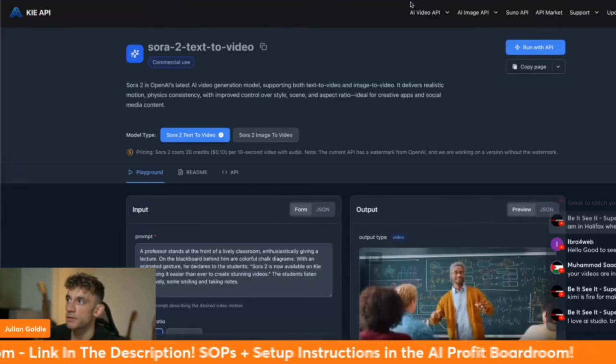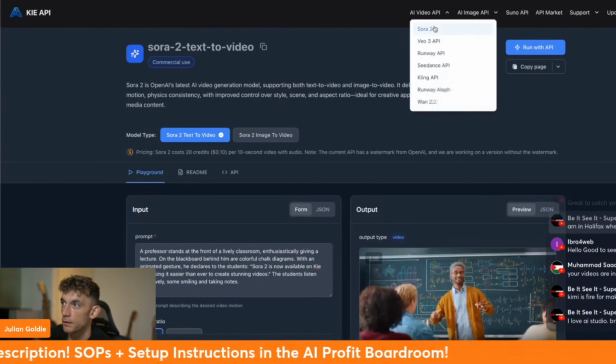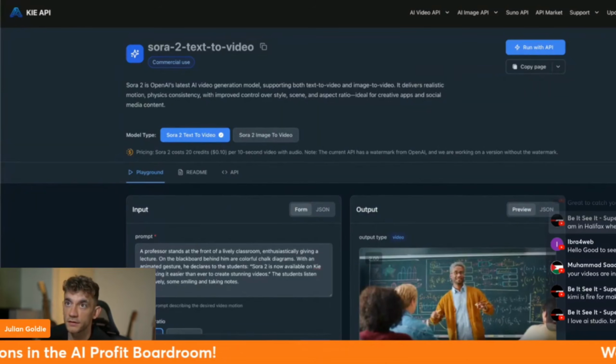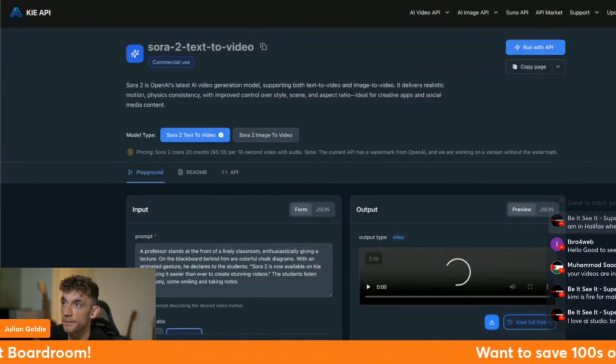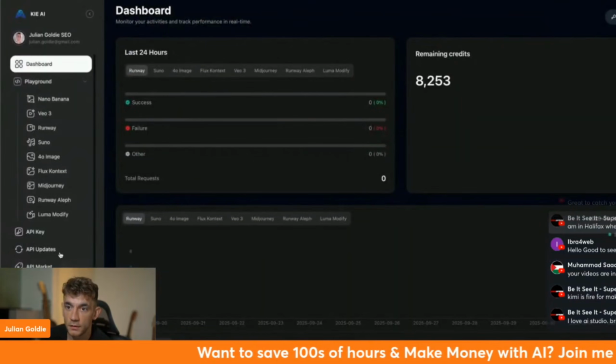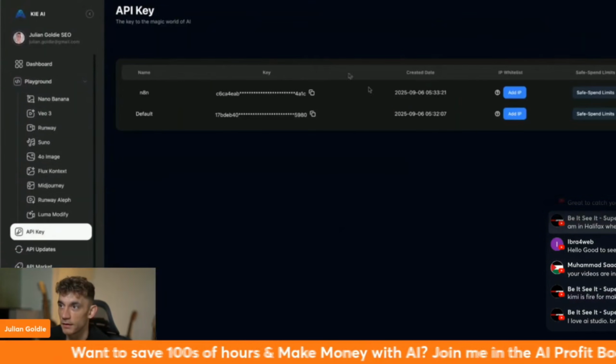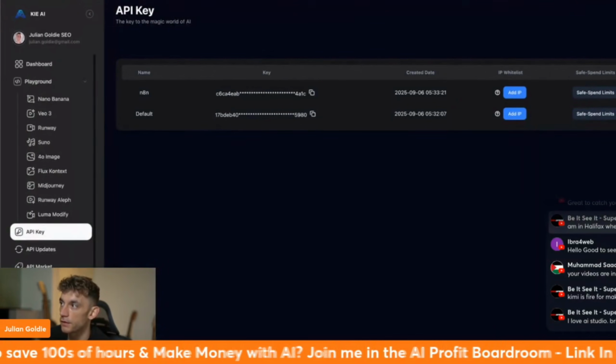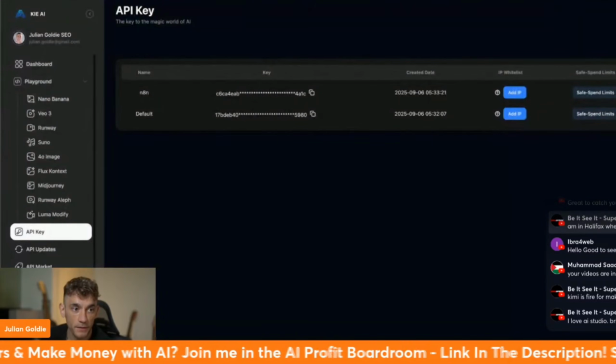If you want to get your API key from Kia, that's KIE.ai, what you do is you go over here to your dashboard, go to API key, and then you can just grab an API key over here, right? You can just create an API key and then plug that in.